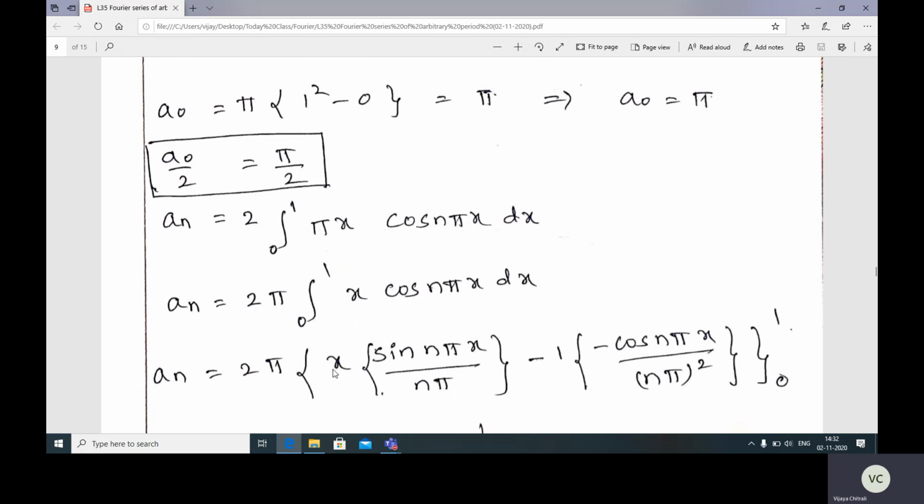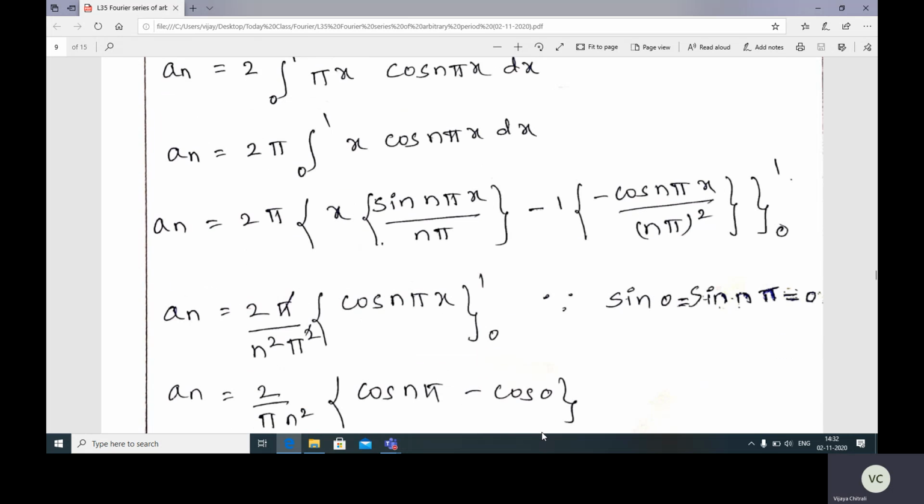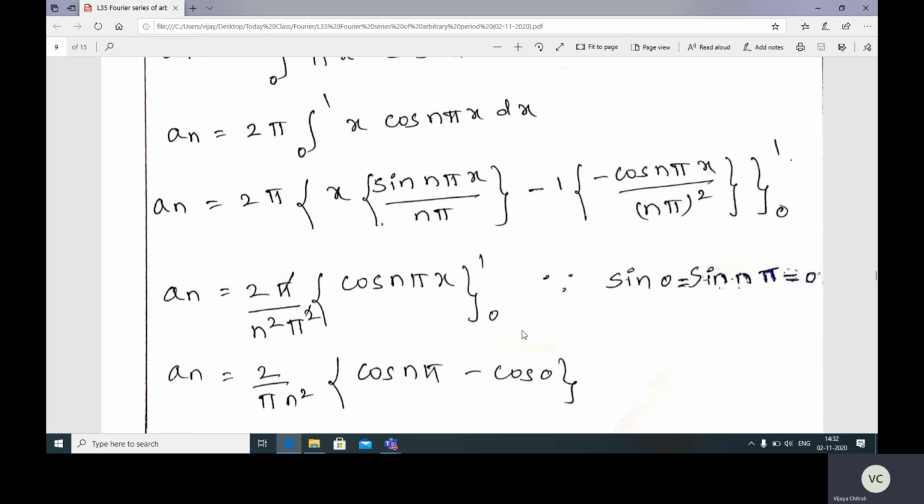Differentiation, or derivative, of this x is 1, and integration of sin n pi x divided by n pi is minus cos n pi x divided by (n pi) raised to 2, varying from 0 to 1, because the derivative of this 1 is 0. 0 into something will be 0, so next you will get this as 0. Now an is equal to, now here see, sin n pi x is there.